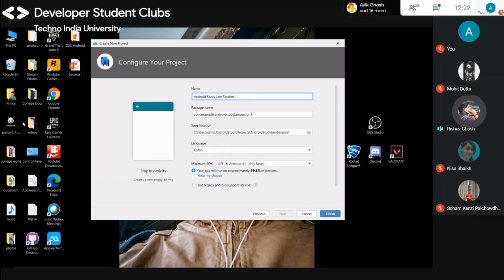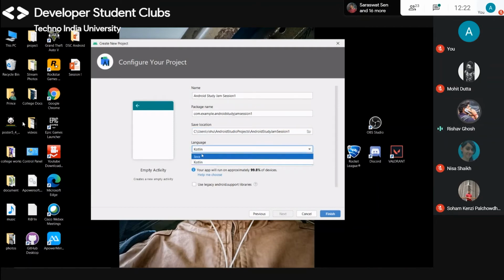So you can see the package name is already generated on its own, and the location is your main user. Every project will be saved in your user folder. If your username has two words with a space between them, it will not work. If that is the case, you have to change it before you use Android Studio, because that is an issue. If I give my surname after a space, it will not work.